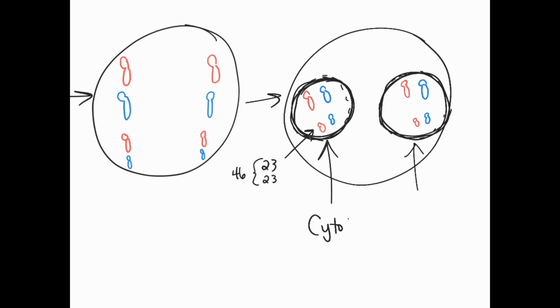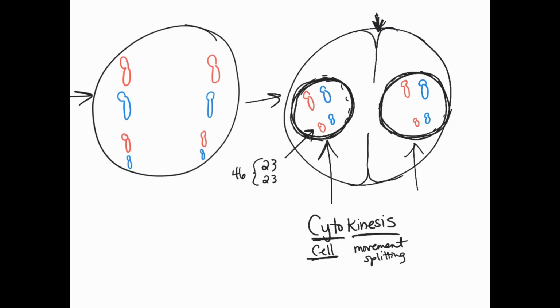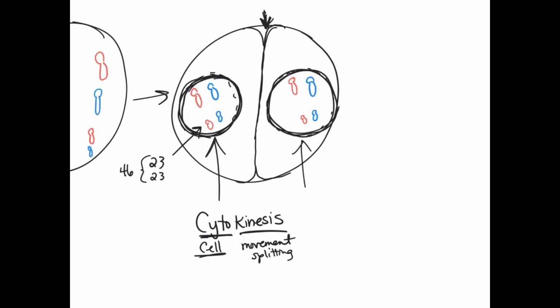Cytokinesis, cyto meaning cell, and kinesis meaning movement and meaning splitting here. So we are going to be breaking the cell apart now, the cytosol. So what happens is we see that there's what's called an invagination here, where this is going to start to come down. This is our plasma membrane, is going to start to come down, and it's going to move more and more to the center of the cell until what happens is they are pinched off, and now they are two separate cells.